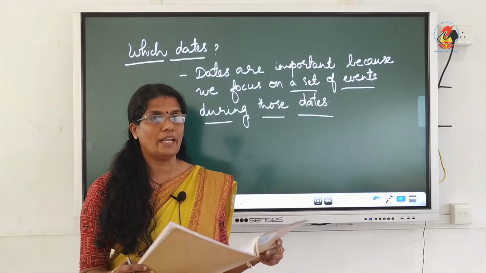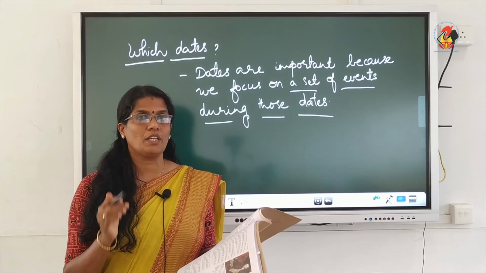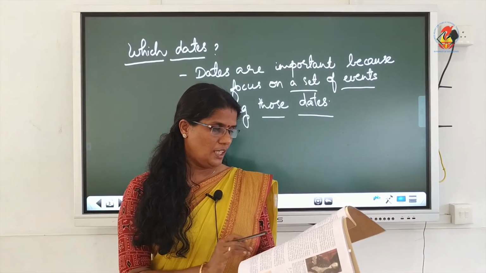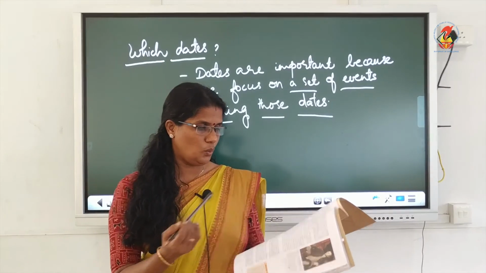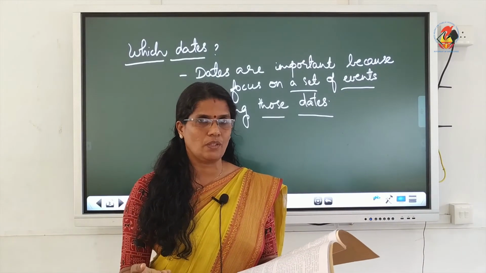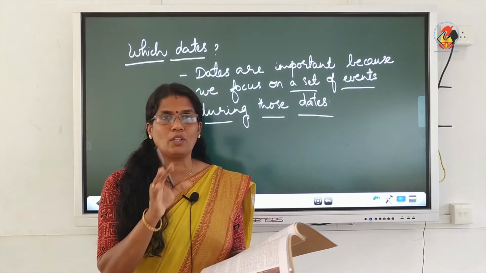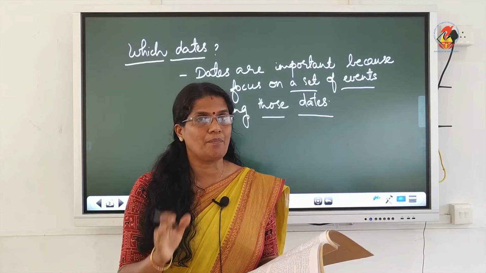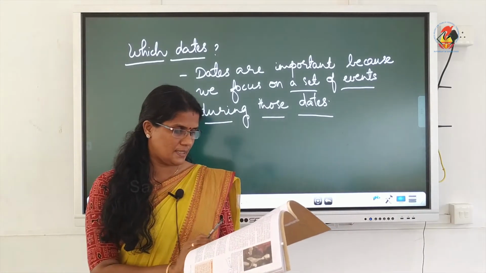We need dates so that we can remember the set of events that are important for us. So, we remember the dates also. If our focus of study changes, we begin to look at new issues, and a new set of dates will come. So, why do we remember these dates? Because a particular event occurred on that particular date. That is why we are remembering those dates.